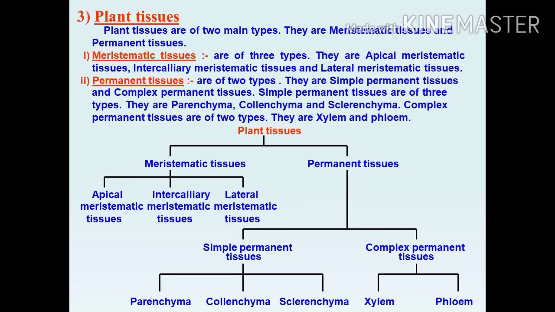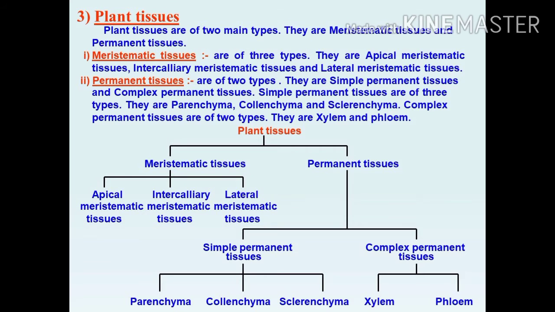It can produce new cells. At the starting time, these cells act as a meristem. Later, these cells grow and mature. After that, their character slowly changes and they become differentiated as components of other tissues.